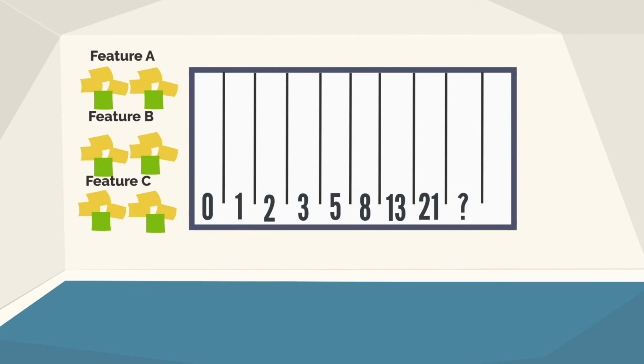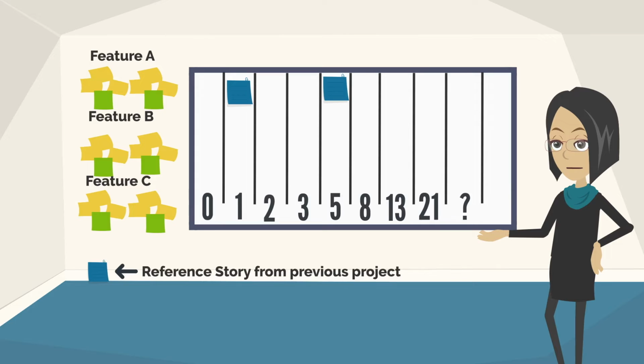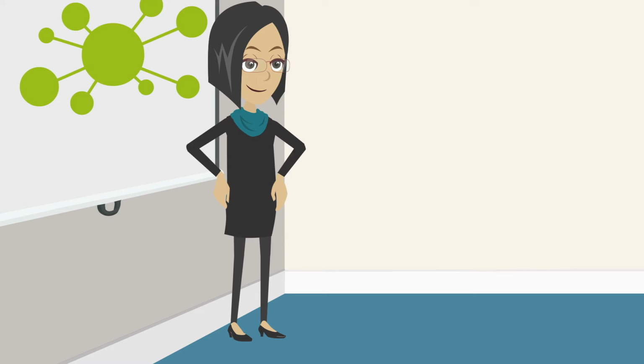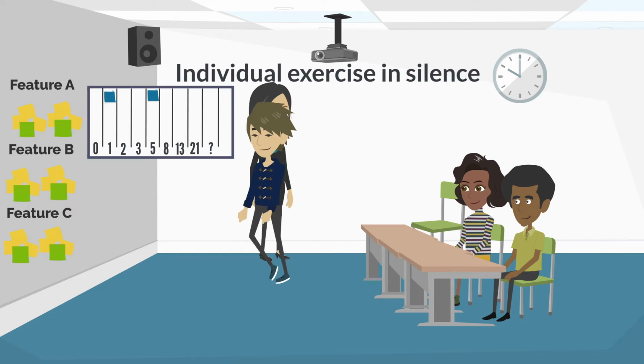Draw a board with columns representing efforts. If the team has worked on previous projects, choose 2 well-known stories that help the team mapping the new story's effort to the existing ones. Participants during the exercise should not talk nor exchange ideas to not bias others.